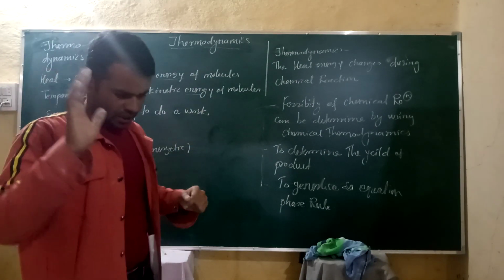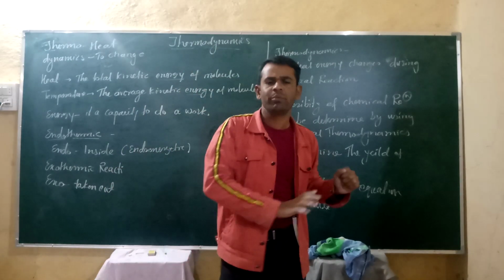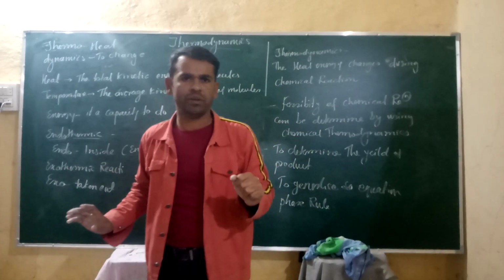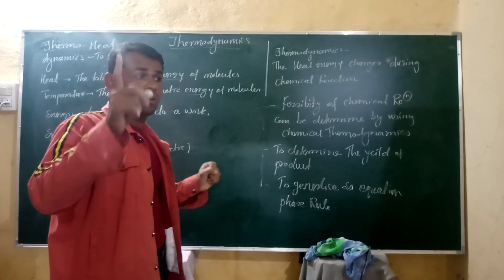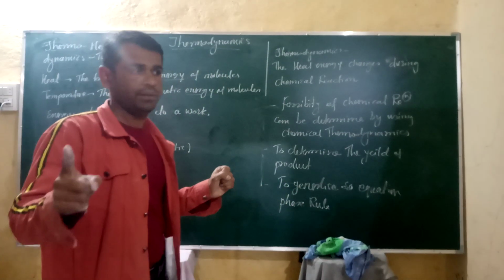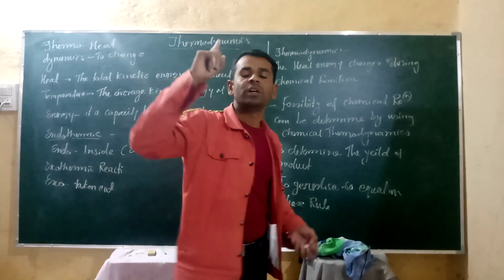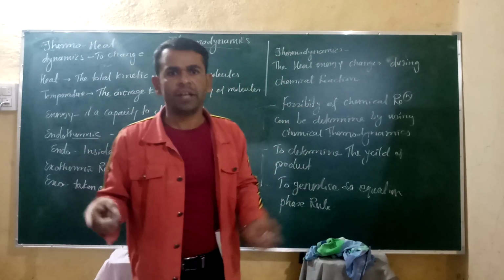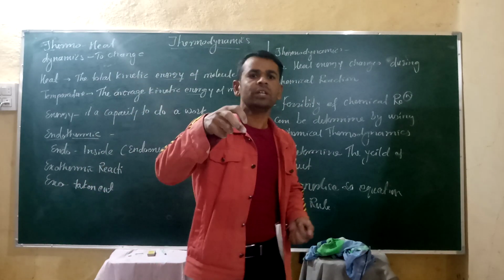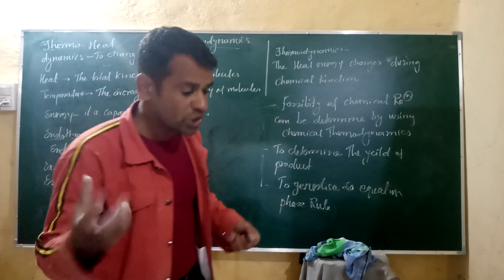So in thermodynamics, the basic thing we have to learn is the feasibility of a chemical reaction. What is meant by the feasibility of a chemical reaction? You have to provide certain conditions: the temperature, the number of moles, the pressure and the volume. Given these variables, you have to decide whether the reaction will proceed or not.